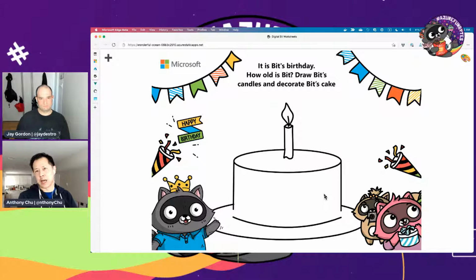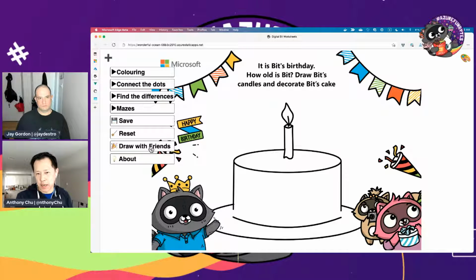Initially this app was just completely static. It just loads in your browser. When you draw the lines, it just stays in your browser. But what I added was a couple of functions, as well as a little bit of code, to basically make this collaborative. So I added this little button.